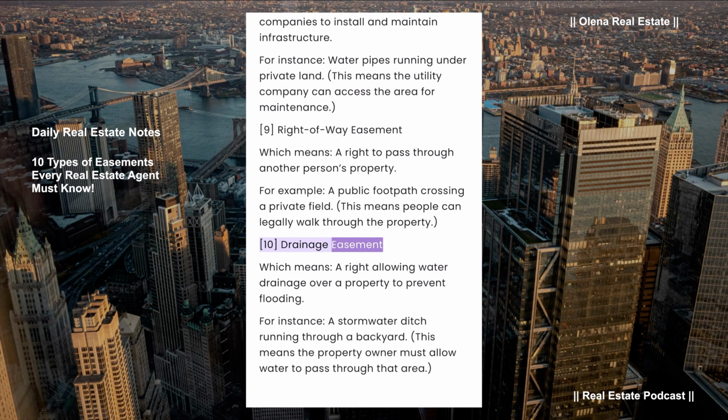Drainage easement, which means a right allowing water drainage over a property to prevent flooding. For instance, a stormwater ditch running through a backyard. This means the property owner must allow water to pass through that area.